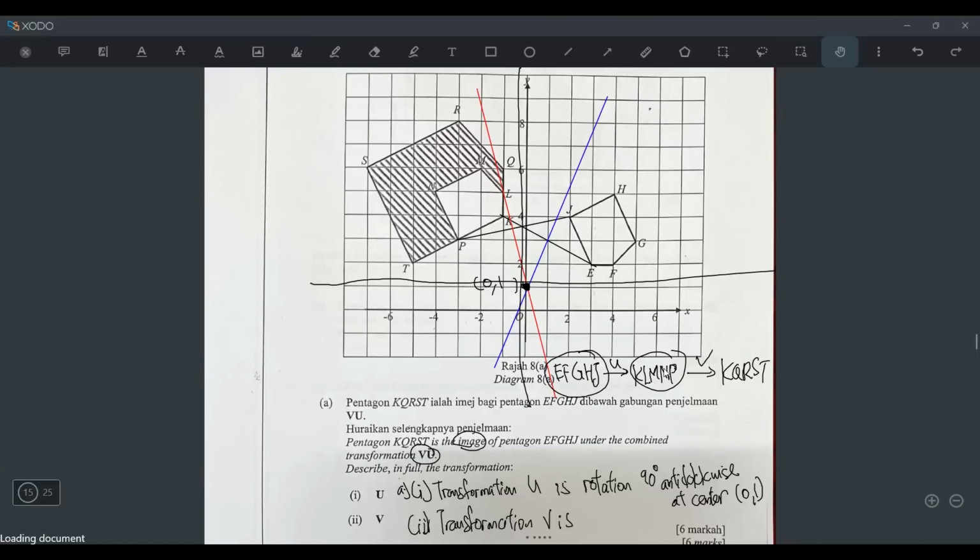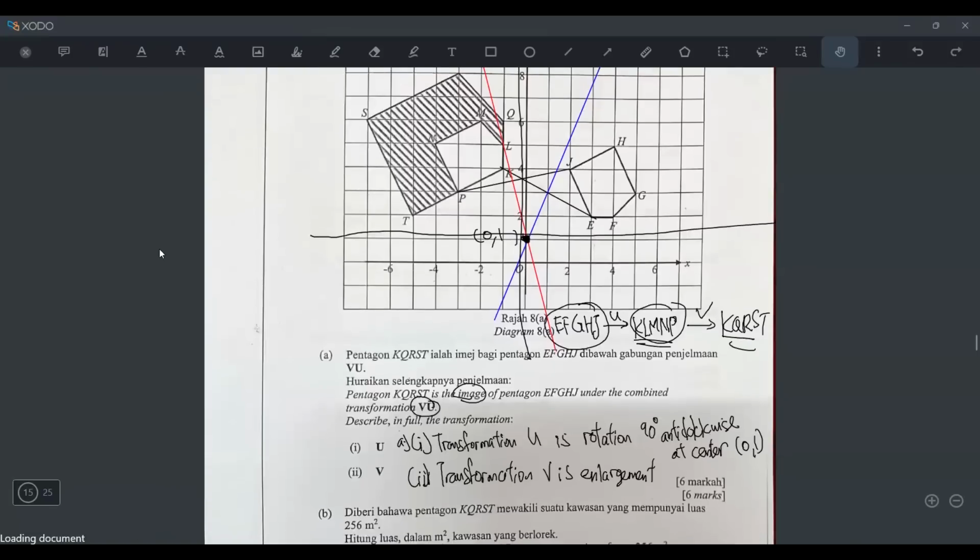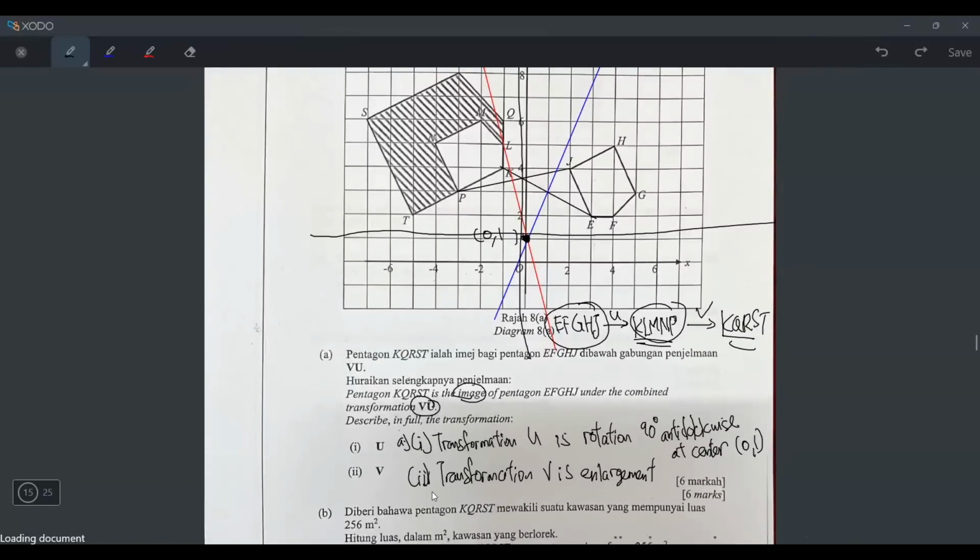Transformation V is what? Okay, V is definitely enlargement, because if you look at this, KLMNP to KQRST, this is from a small size to a big size, definitely enlargement. But you will not get full marks if you just write like this. You have to write the center and the scale factor. So enlargement at center, blah blah blah, with scale factor, blah blah blah. But you can also write transformation V is enlargement with scale factor, blah blah blah, at center, blah blah blah.